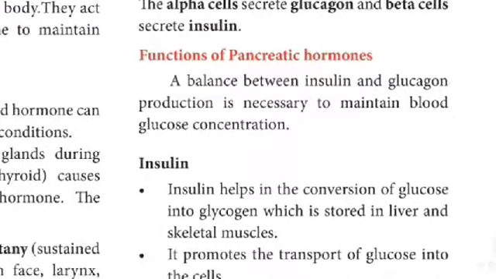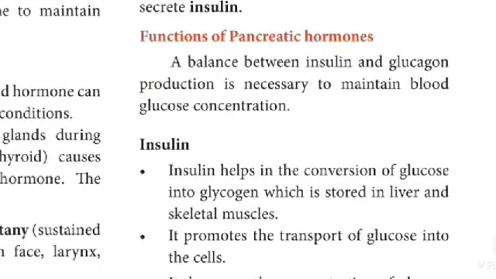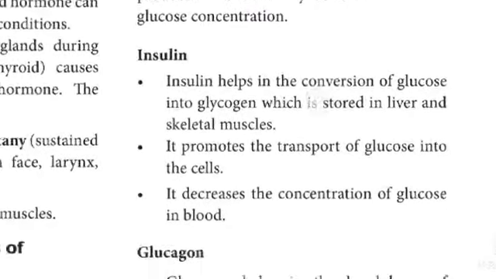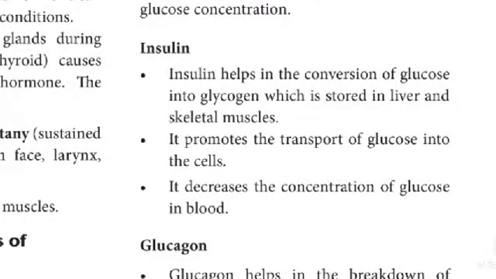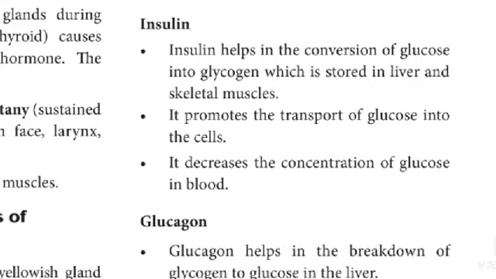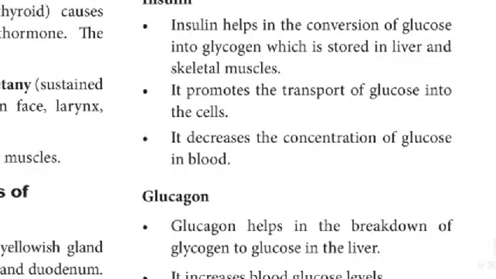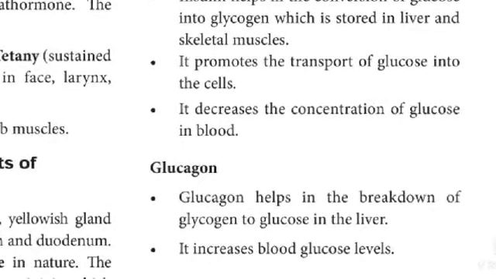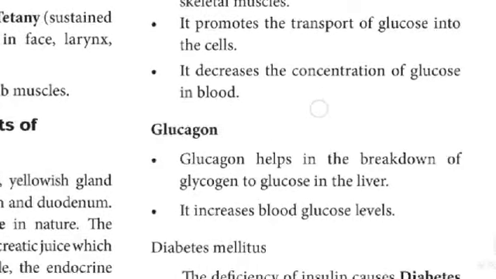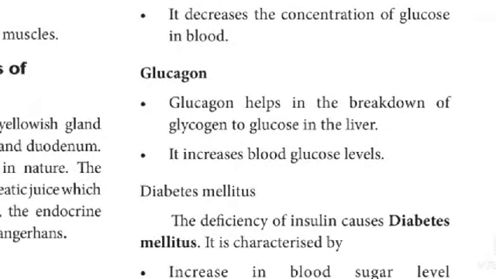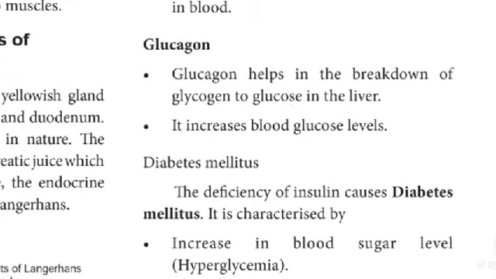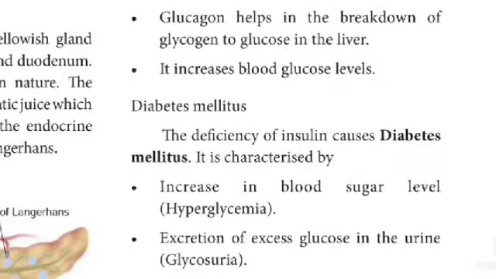Function of pancreatic hormones. A balance between insulin and glucagon production is necessary to maintain blood glucose concentration. Insulin. Insulin helps in the conversion of glucose into glycogen, which is stored in the liver and skeletal muscles. It promotes the transport of glucose into the cell. It decreases the concentration of glucose in blood. Glucagon. Glucagon helps in the breakdown of glycogen to glucose in the liver. It increases blood glucose level.